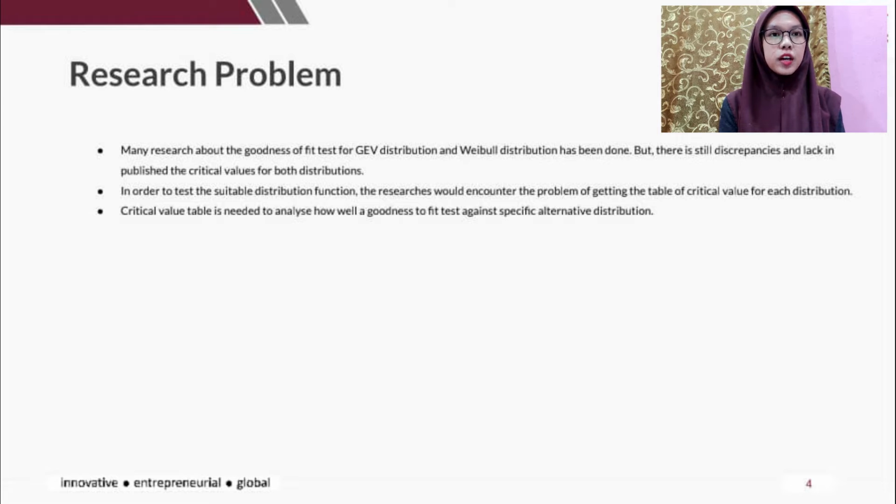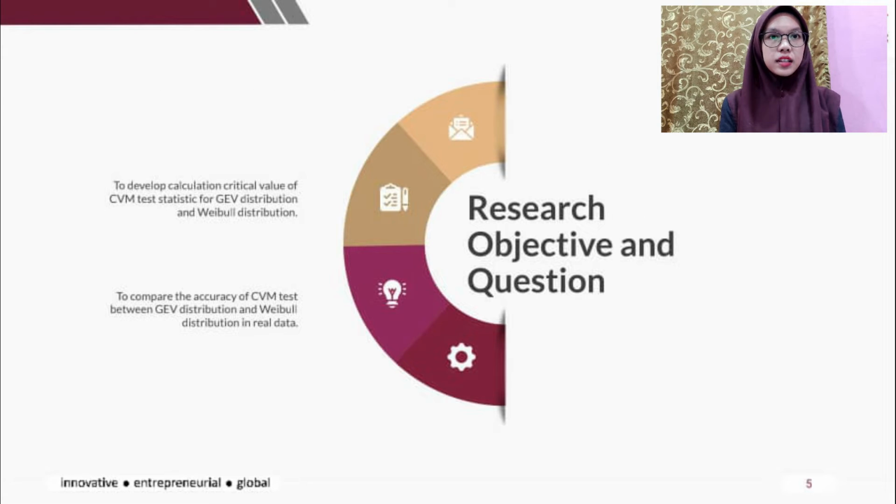Then, we move to the objective of this research. There are two objectives given. Firstly, to develop calculation critical values of CVM test statistic for GEV distribution and Weibull distribution. In these studies, they will develop formulas and mathematical calculation of critical values by using MathCAD software in computing goodness of fit for the GEV distribution and Weibull distribution.